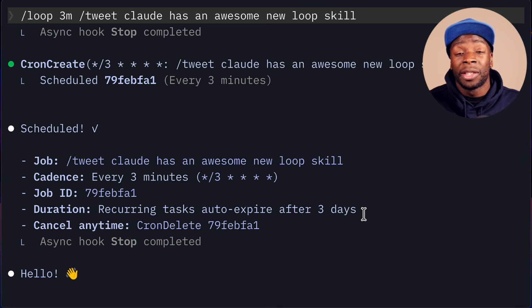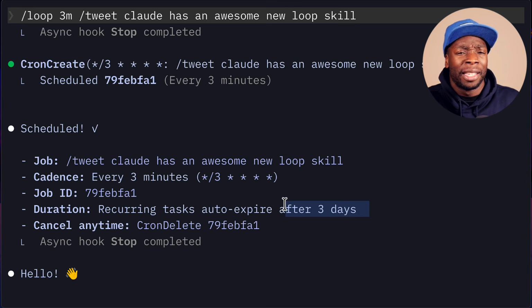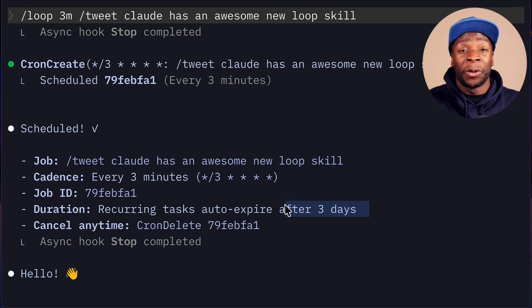First of all, the cron tasks auto-expire after 3 days to prevent you from having long-running tasks that you might have forgotten about. This could of course be really annoying if you've hooked the loop up to listen for Telegram messages and go to it on the 4th day to find out it doesn't work. Now, there is a way to run jobs forever inside Claude Code without a plugin, but we'll talk about that later on in the video.